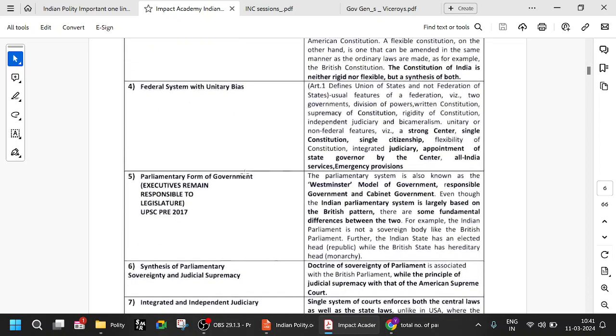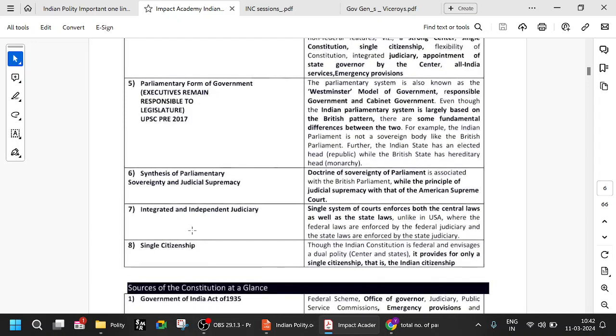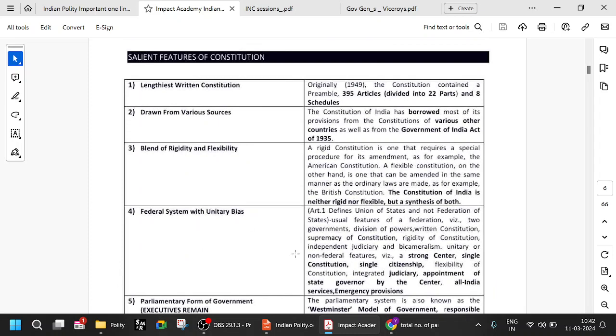Parliamentary form of government: one thing is that people are already aware of it because of the British rule, and also it is a responsible government. The presidential government is not responsible. In the presidential form, the president is not answerable to the Senate, but here the ministers and the legislature are answerable to the parliament. So it's a responsible government. Synthesis of parliamentary sovereignty and judicial supremacy, integrated and independent judiciary, and single citizenship. These are some of the salient features of the constitution.